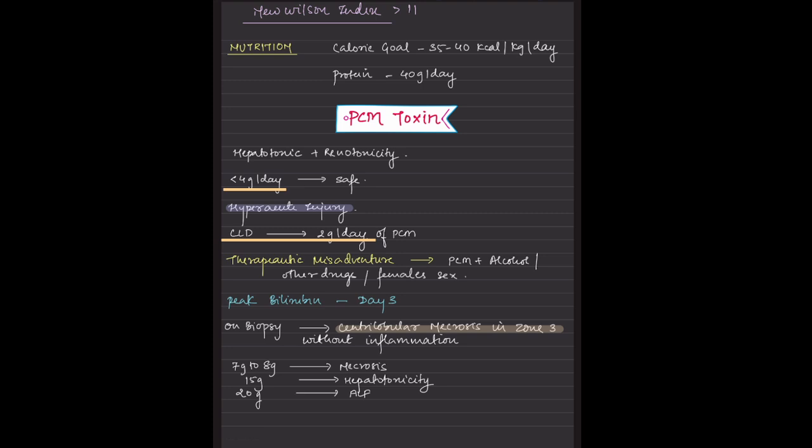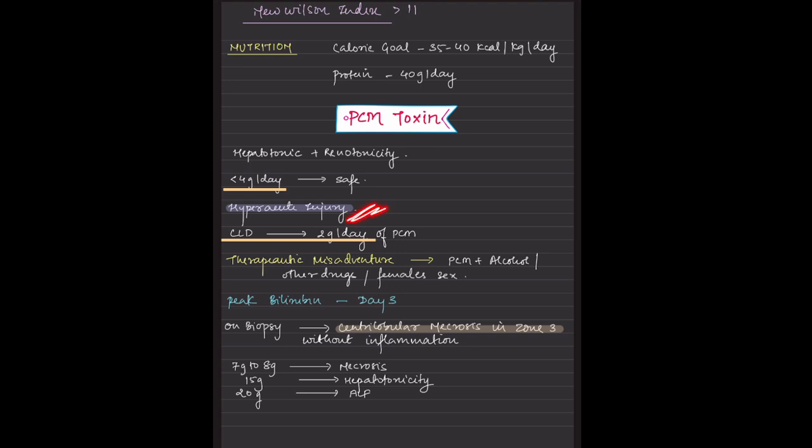So what will you do for the nutrition of the patient? It is just like a normal individual: 35 to 40 kilocalorie per kg per day, protein 40 gram per day. Now, paracetamol toxicity, very important. How much is the dose? Less than 4 gram can be given to any patient, but in case of CLD it is half the dose, that is less than 2 gram per day.